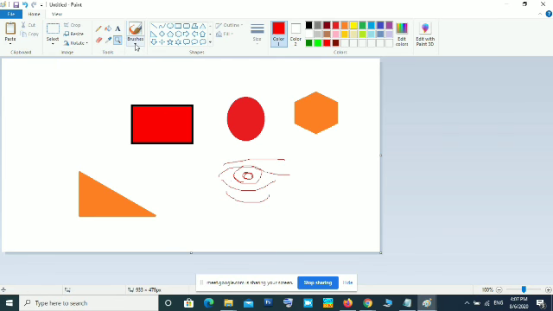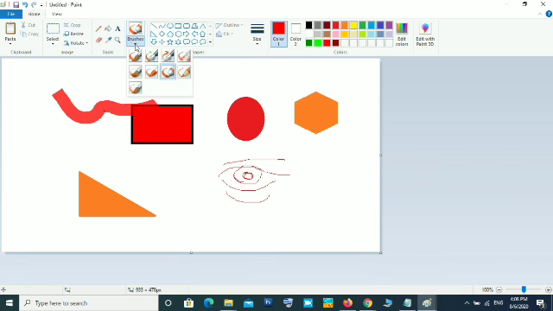Now one more tool is the brushes. Here different types of brushes are there. Whatever type of brush you want, you can use. This we can discuss in the next class. Time is already over, so I will discuss this in the next class.